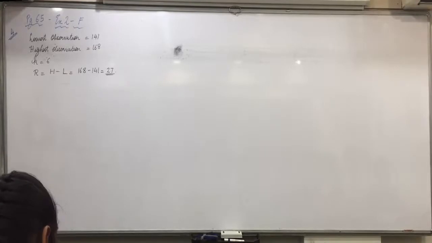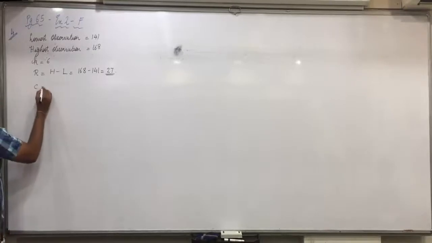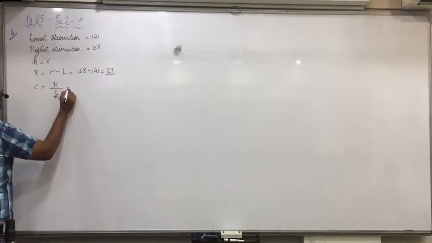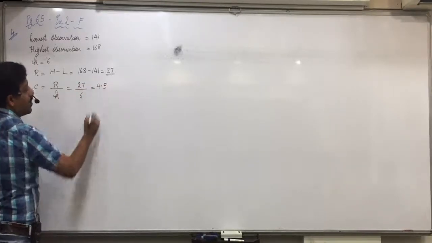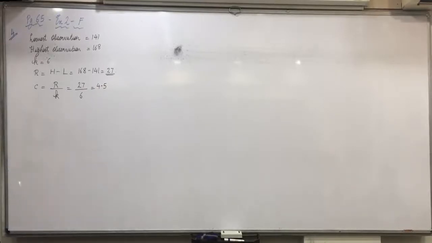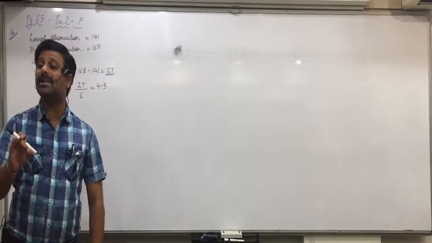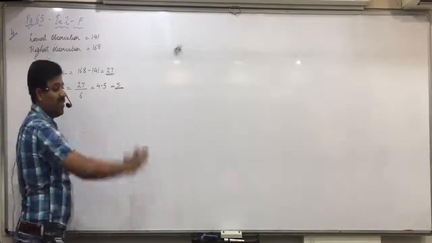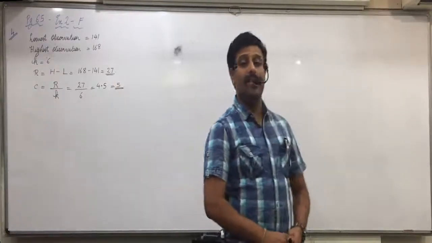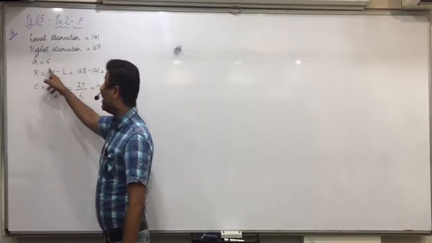Now raise your hand. What next? After we have obtained the range, what next? Arushi? C is equal to R upon K. 27 upon 6. 4.5. Sit down. Now what did I tell you? This 4.5 you'll take as 4 or 5. If it was 4.1, 5. Always take the next number because C into K must be greater than or equal to R. So you will take the class length as 5. Understood that? If you take it as 4, then C into K, 4 into 6, 24. Is that greater than or equal to R?